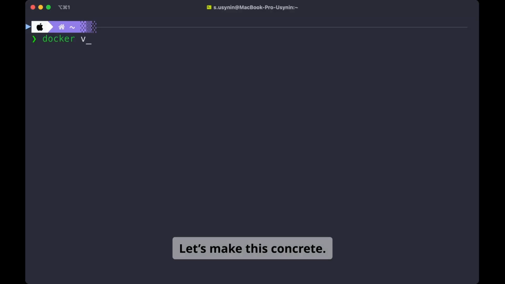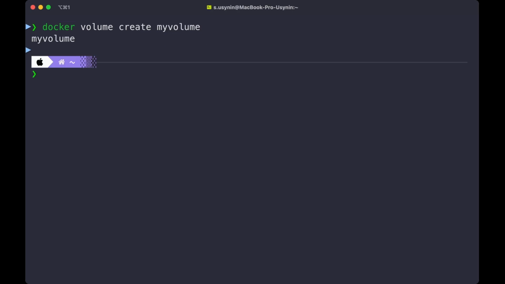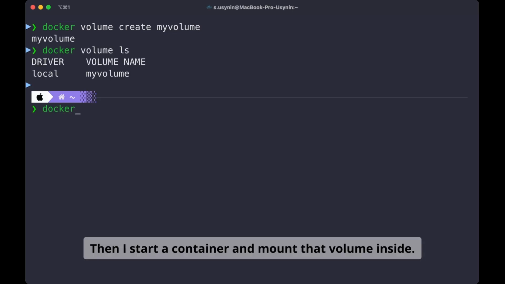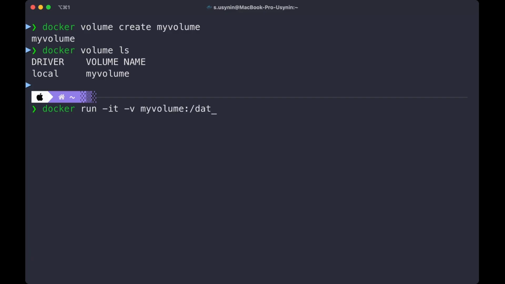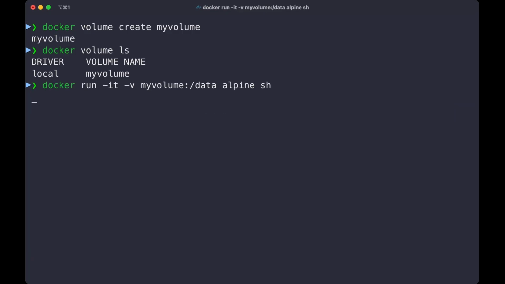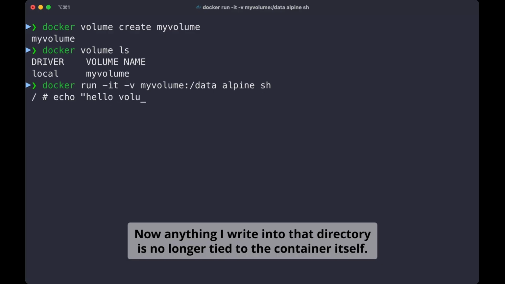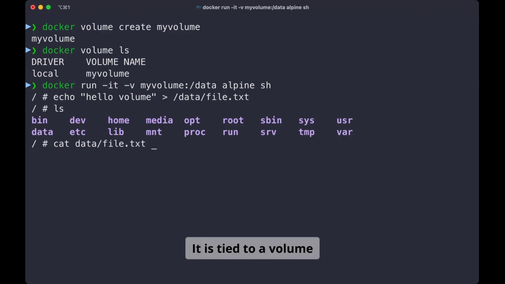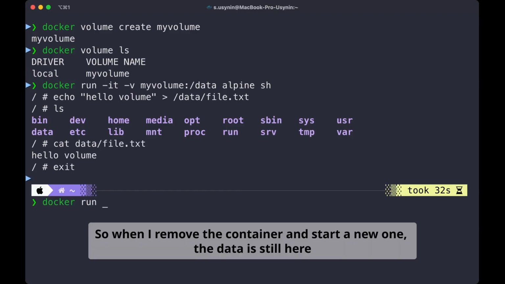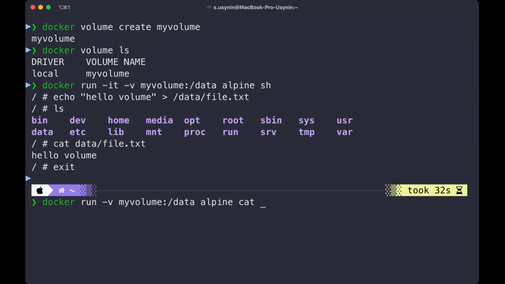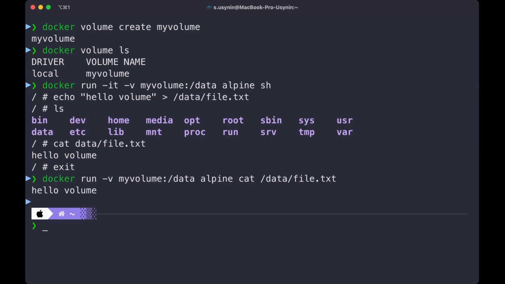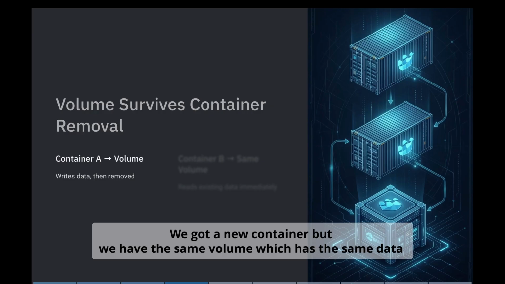Let's make this concrete. First, I create a volume. Then I start a container and mount that volume inside. Now, anything I write into that directory is no longer tied to the container itself. It's tied to a volume. So when I remove the container and start a new one, the data is still here. We got a new container, but we have the same volume, which has the same data.